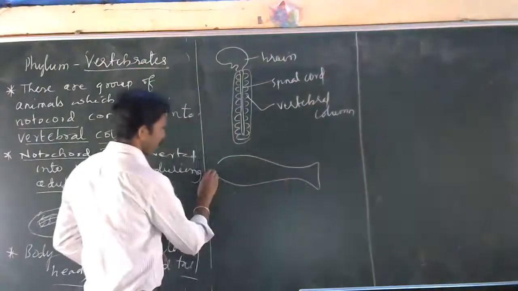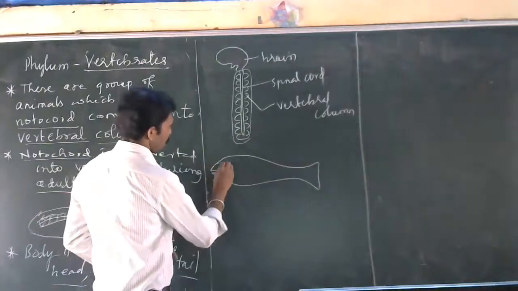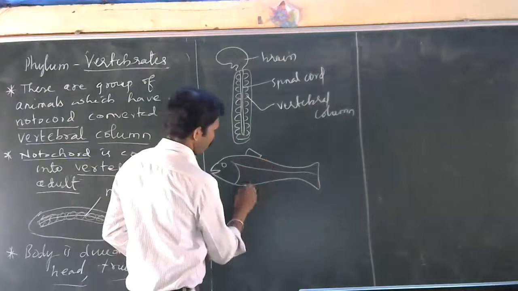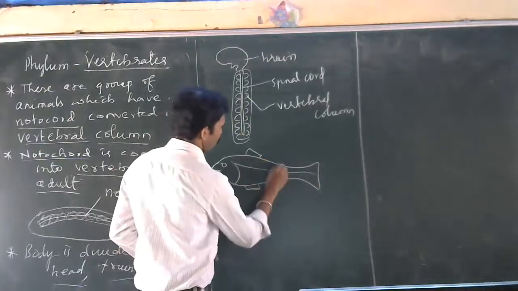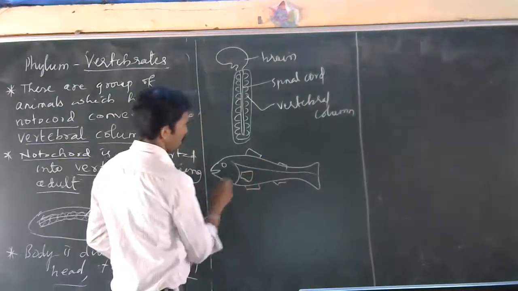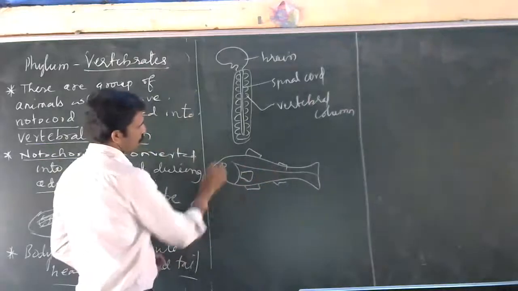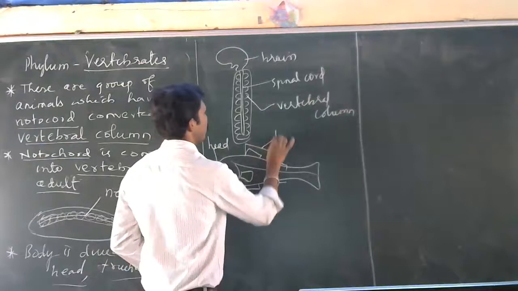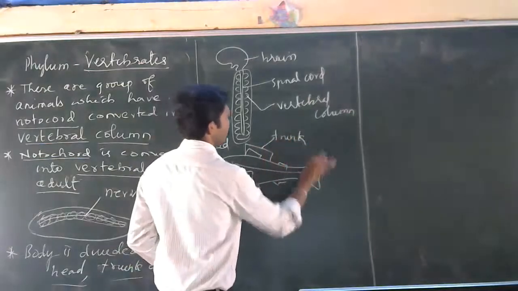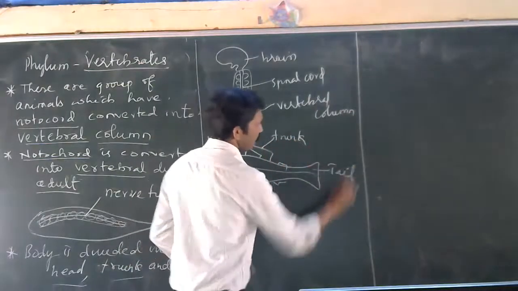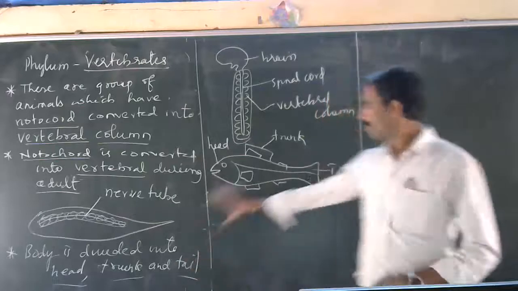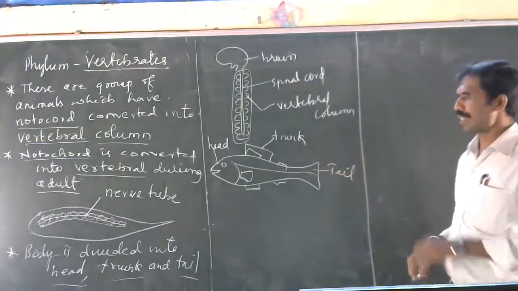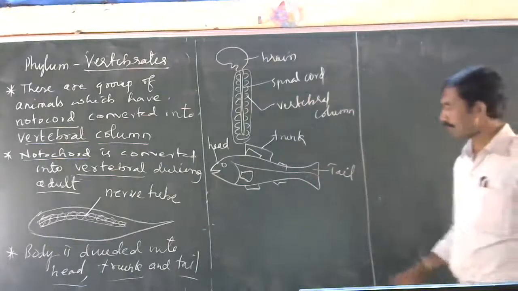See, this is the head, this is the trunk region, and this is the tail region. So this is common: the body is divided into head, trunk, and tail. Understood?